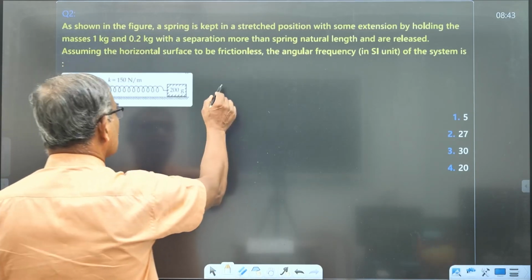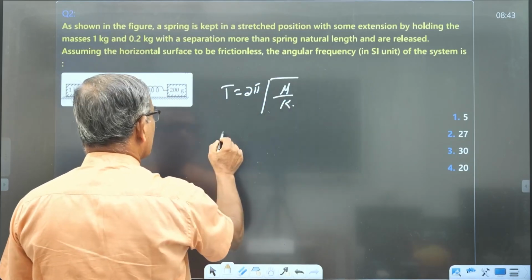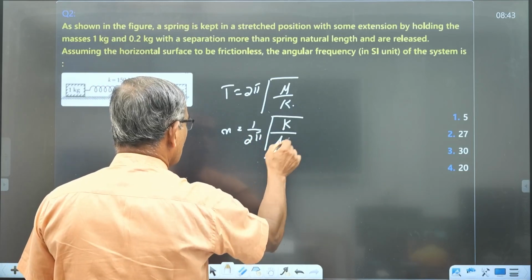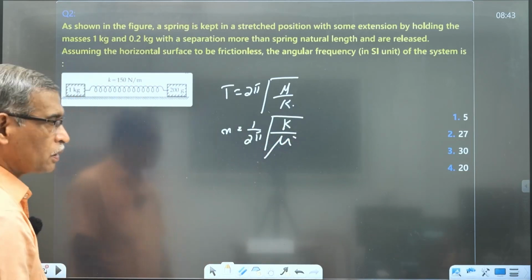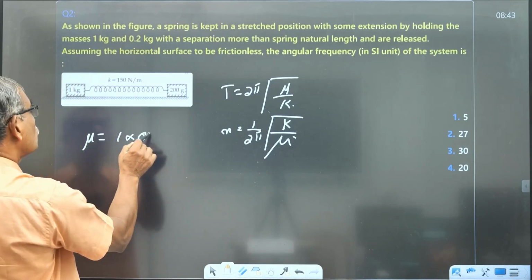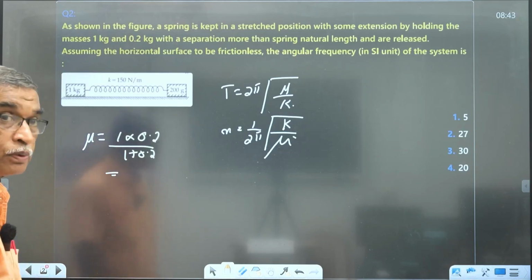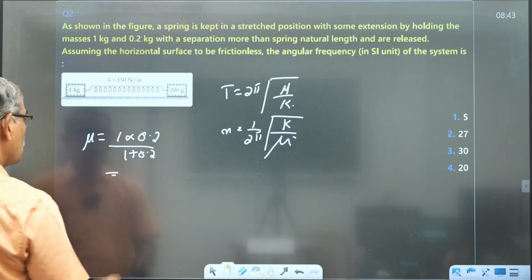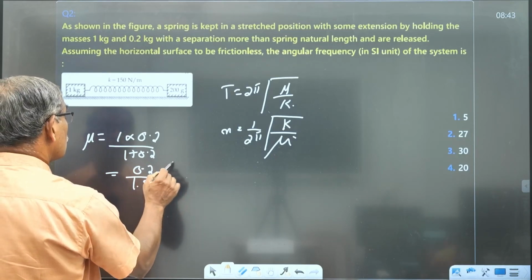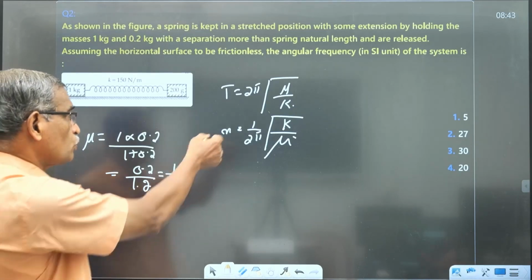Time period is given by 2 pi root of mu by k, or frequency is given by 1 by 2 pi root of k by mu, where mu is the reduced mass of the two-body system. Mu is given by m1 m2 by m1 plus m2, 1 into 0.2 by 1 plus 0.2, which is 0.2 by 1.2, equal to 1 by 6.